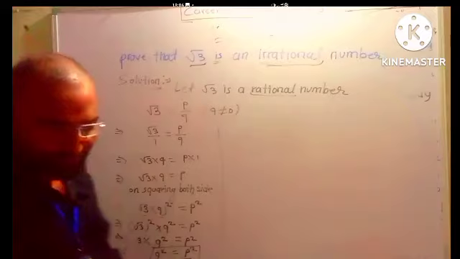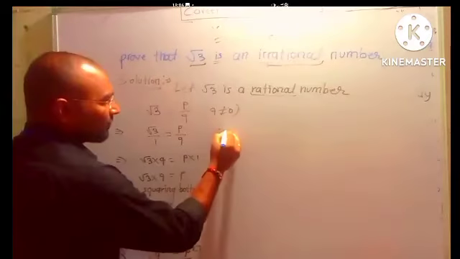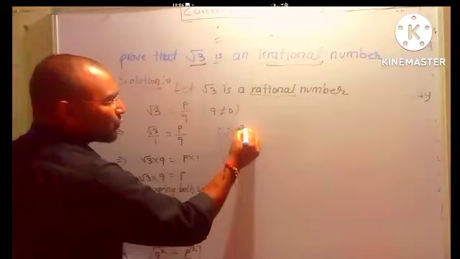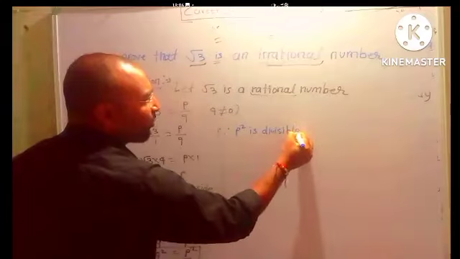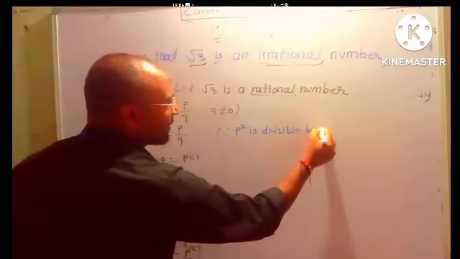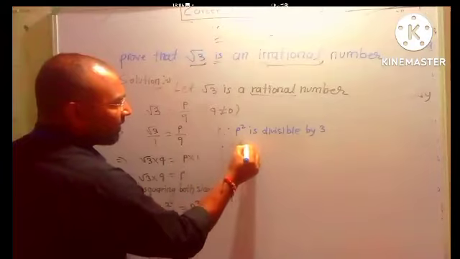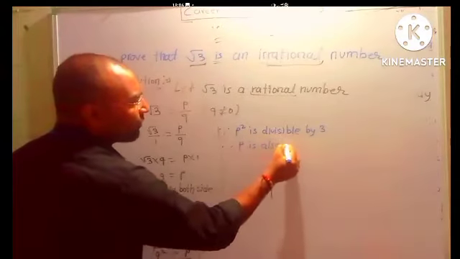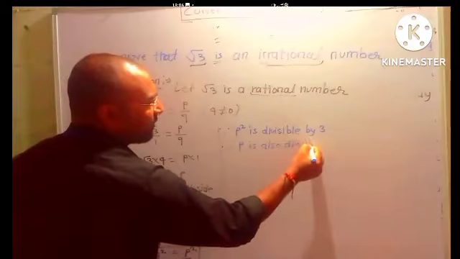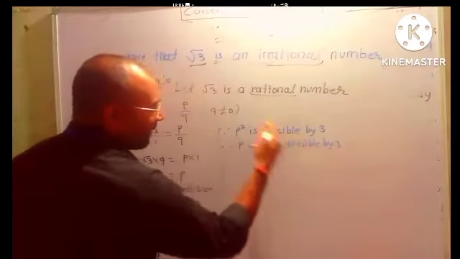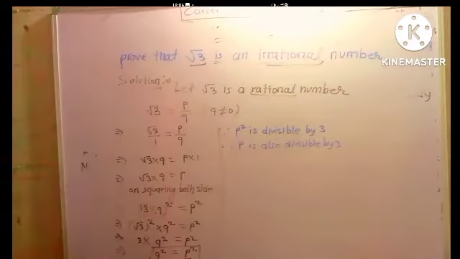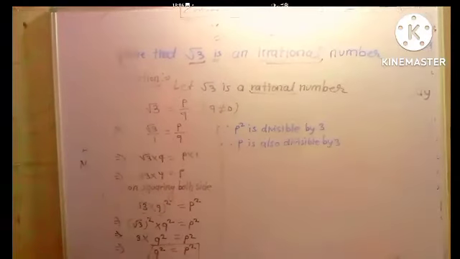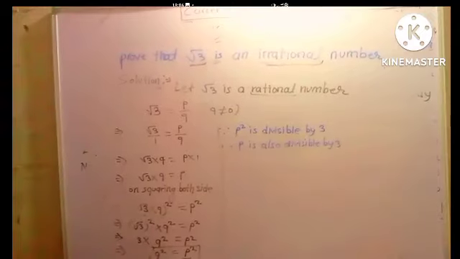I'm solving the next step here because of space problem. Since P square is divisible by 3, P is also divisible by 3. Is this rule clear? Why? Because if a square is divisible by any number, then that normal number will also be divisible by the same number. Any confusion about this? No, sir.